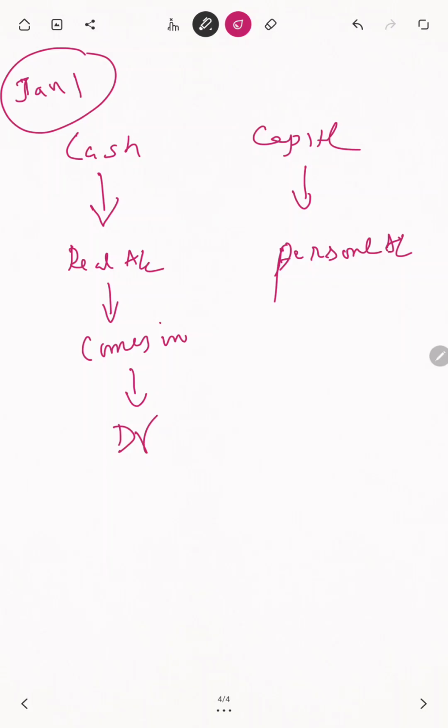And capital is a personal account. Sridhar and Co. is the business, and Sridhar is giving. So what is the personal account rule? Debit the receiver, credit the giver. What are debits and credits? Debit and credit are the locations where this account is available. Take Ramesh available in T Nagar and Raja in Ashok Nagar; their locations are confirmed. Like that, the cash account and capital account locations are confirmed: one is available in the debit place, the other in the credit place.